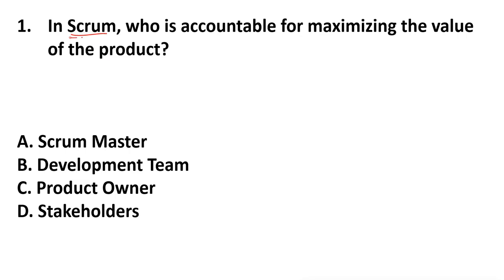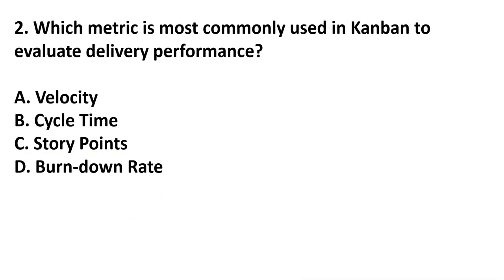See here, this is Scrum. Scrum means product owner, Scrum master and development team. These are the three main roles of Scrum. So who is responsible for maximizing the value of the product? That is the product owner, because the Scrum master will guide you and coach you. If they ask who will coach in Scrum, that is the Scrum master. Development team, stakeholders, so product owner is the correct answer.